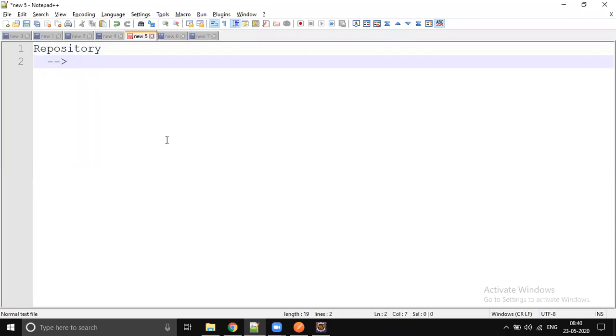If any interface or any class which is the child of this repository, just a type repository, then it's going to be handled in a different way. So for that classification purpose, we used to write the marker interface. There is a purpose actually. Without methods, why do we need an interface? Because we need to classify.